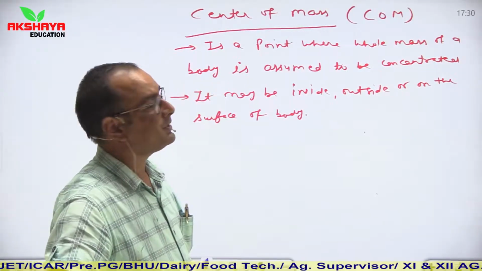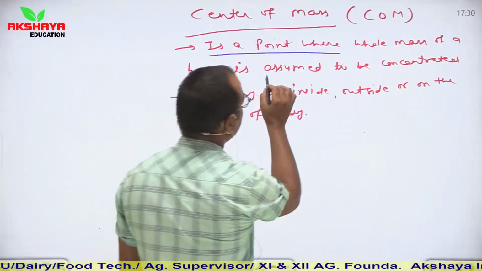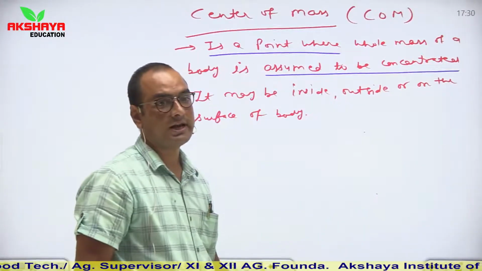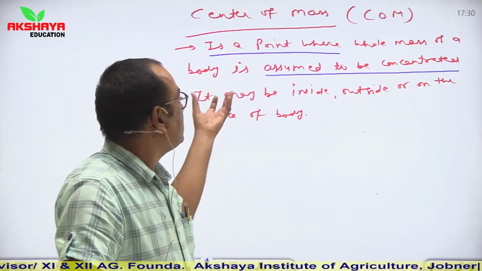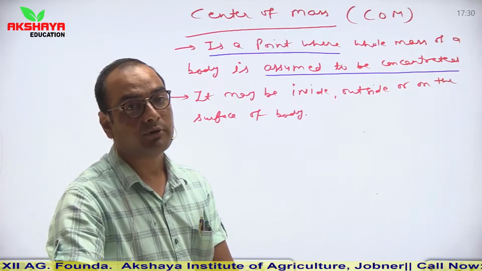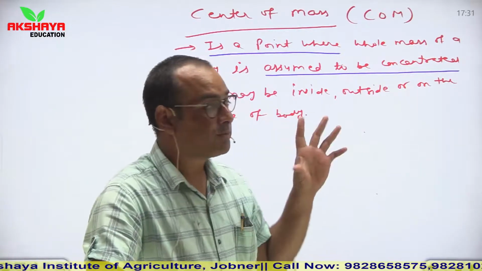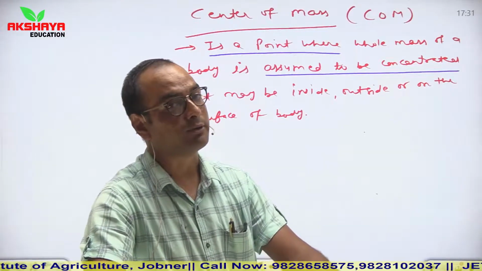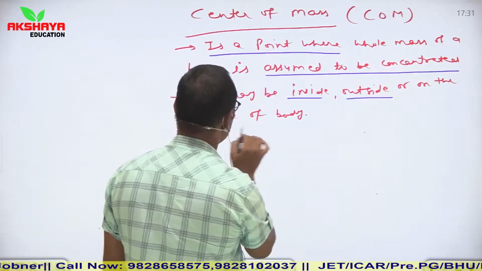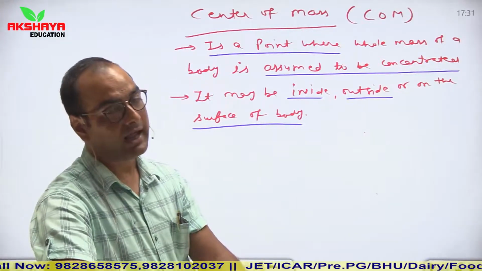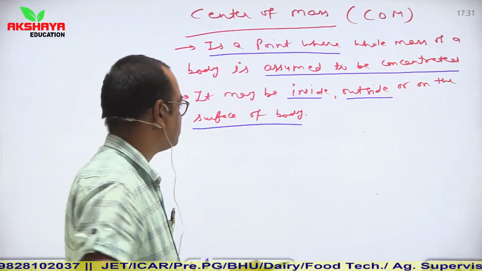Center of mass is simply a point where the whole mass of a body is assumed to be concentrated. So what is center of mass? Center of mass is a point of a body where the complete mass of that body is assumed to be concentrated. One more thing: it should not be in your mind that center of mass always lies inside the body. Center of mass may be inside, outside, or on the surface of the body.